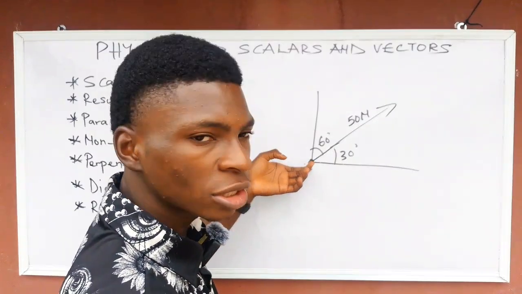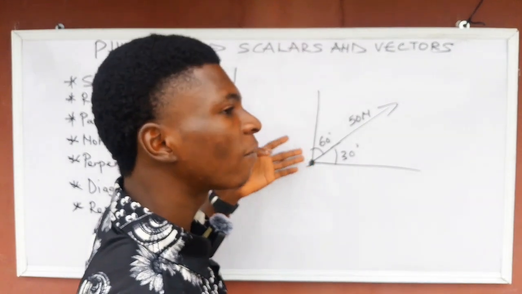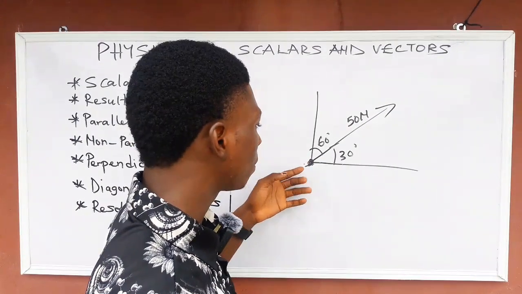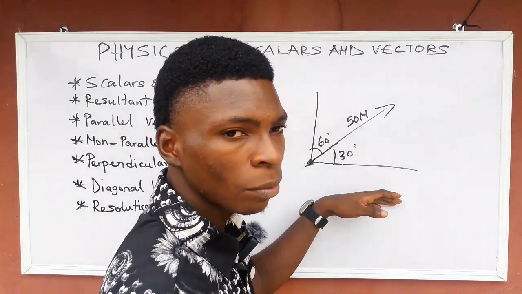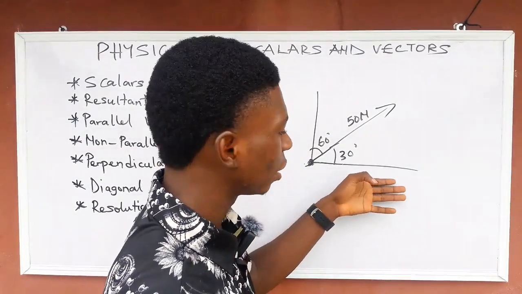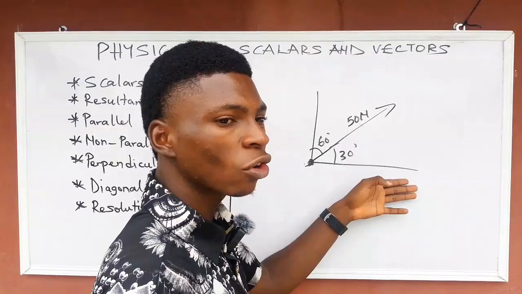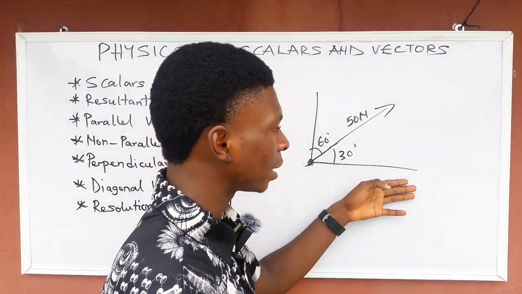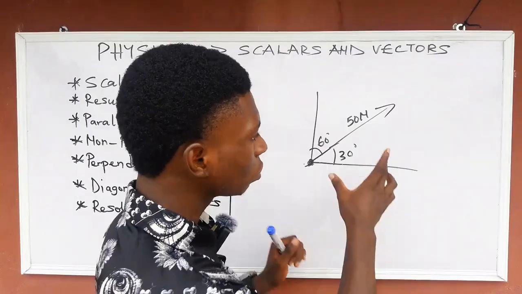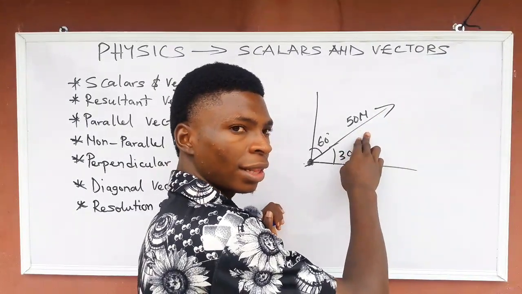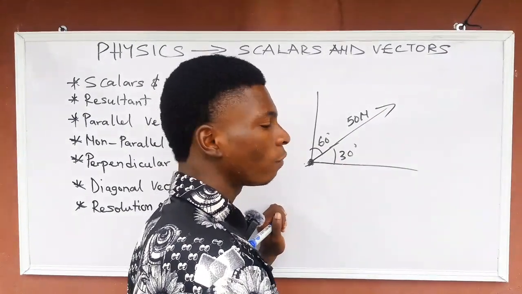The force trying to raise this body is called the vertical component, and the force trying to keep this body in horizontal motion is called the horizontal component. So to calculate that force, we are going to resolve this thing. That's why we call it resolution of vectors.